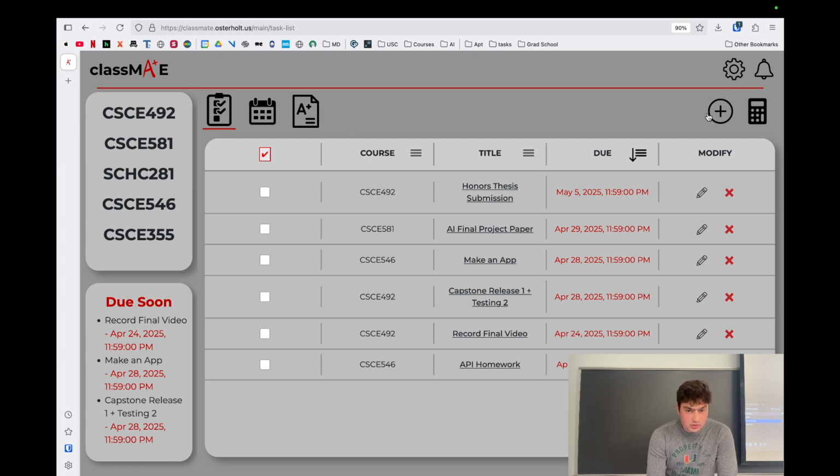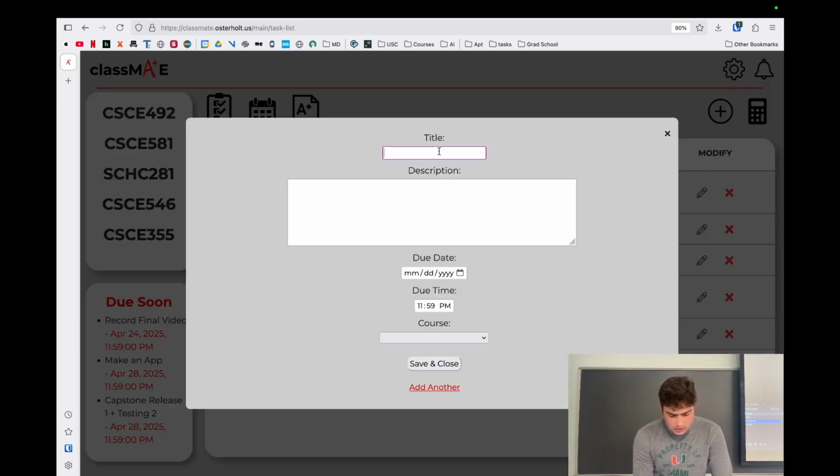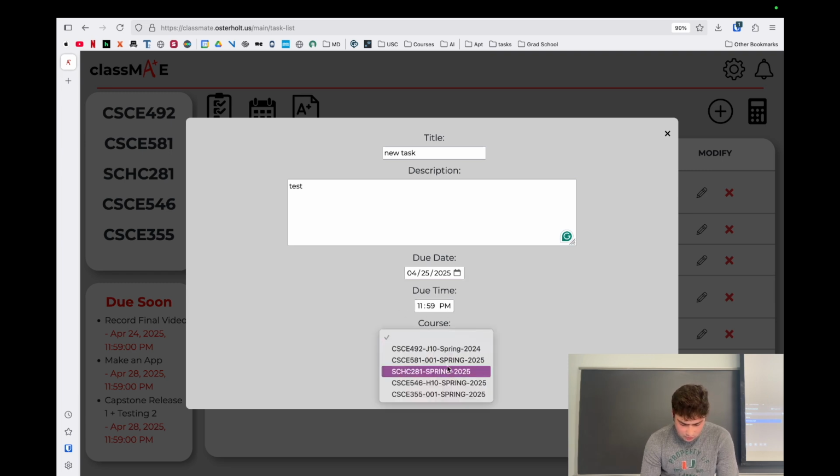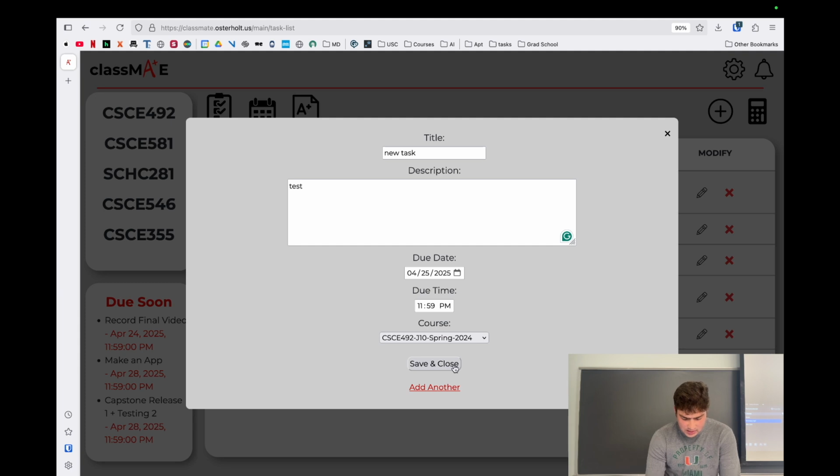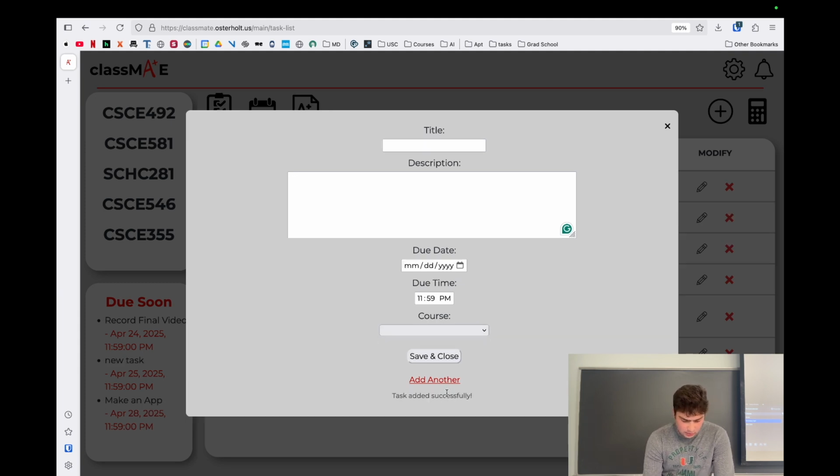So if Cam wants to add a task, he would go here. He would type in new task, and this is a test. We would set the date for this Friday. The time is 11:59, and it is for CSCE 492. And we can save and close, or we can add another. We'll add another real quick. And we get a little pop-up down here letting us know that that task was added successfully.